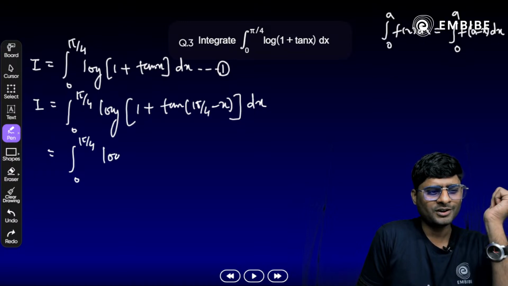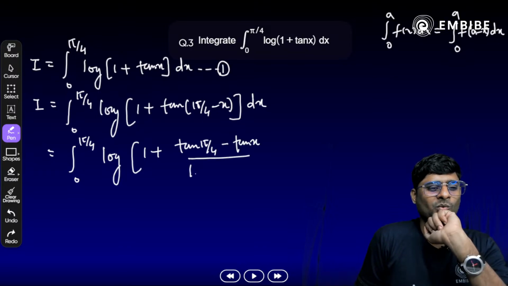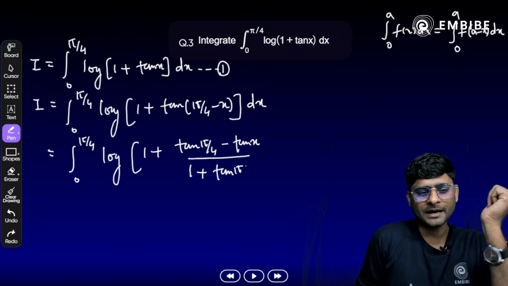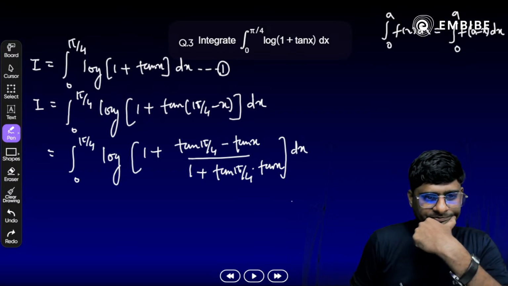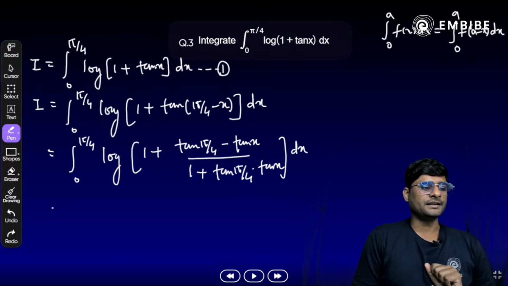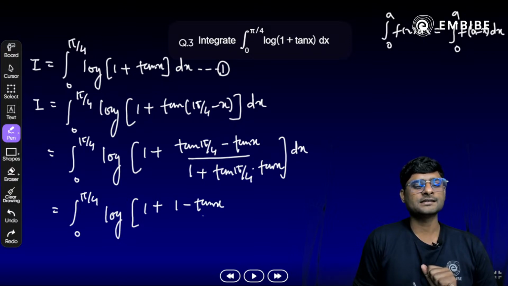Integration 0 to pi by 4 log of 1 plus, so we get here tan pi by 4 minus tan of x divided by 1 plus tan pi by 4 into tan of x, whole bracket closed here. Now tan pi by 4 is 1 here. So we have 0 to pi by 4 log of 1 plus, okay, 1 minus tan of x divided by 1 plus tan of x, whole bracket close dx.